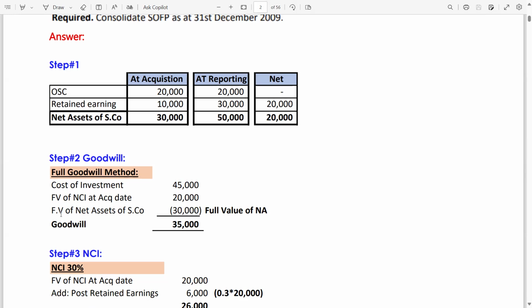Now, in the proportionate goodwill, we also consider the fair value of net assets of S company at acquisition date, but we only incorporate the parent company percentage. But in full goodwill, we take the entire net assets of S company at acquisition date. Look, this is 30,000. Complete 30,000 has been deducted. The balance is 35,000, which is your goodwill.